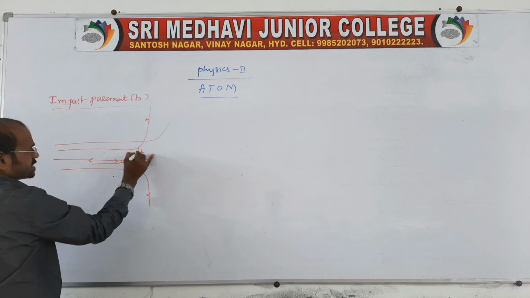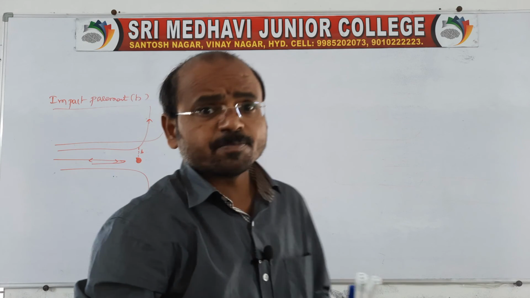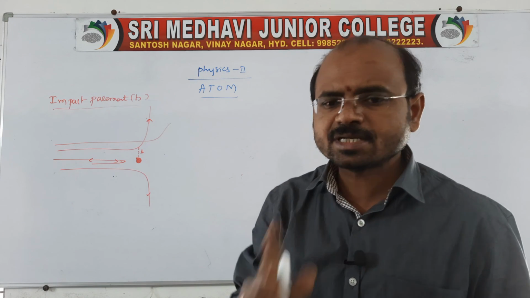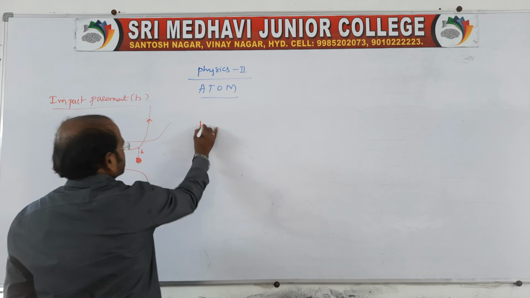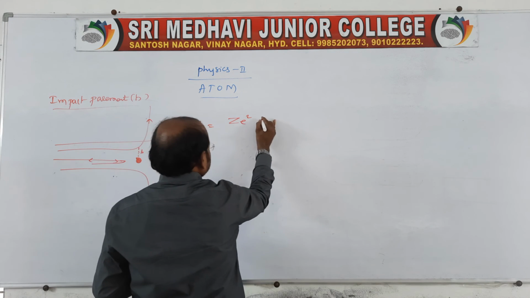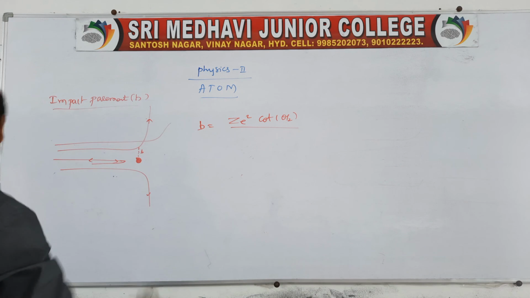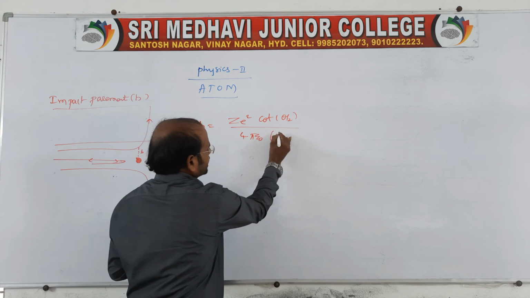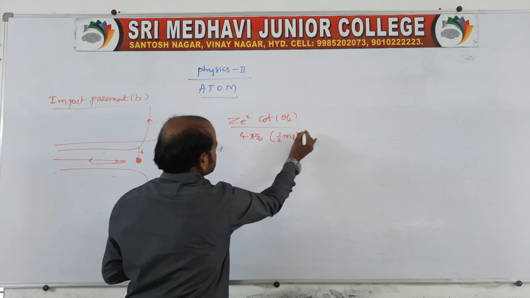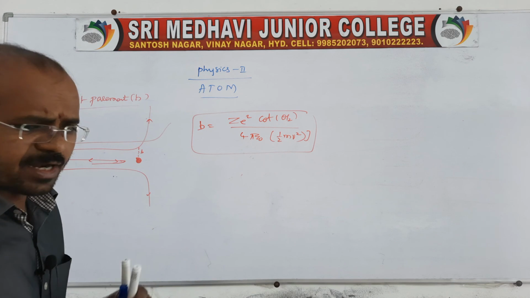The initial velocity vector is perpendicular. According to this, the impact parameter is Ze square cot theta by 2, divided by the kinetic energy, that is 1 by 4 pi epsilon naught into kinetic energy half m v square. So this we call the impact parameter. Remember it, no derivation is required.